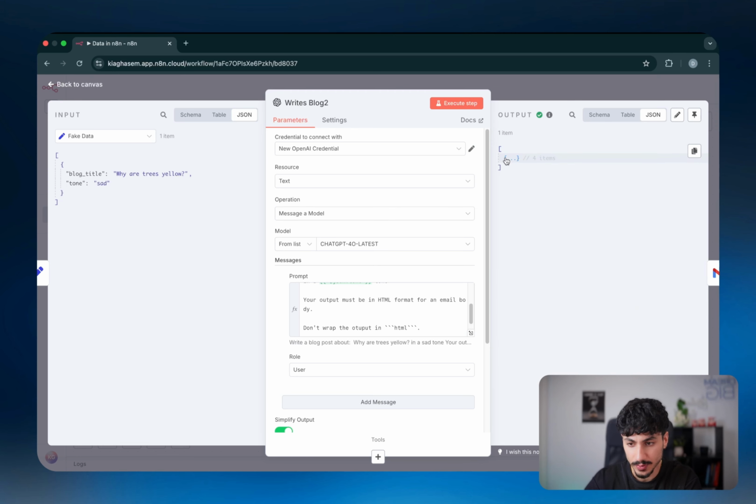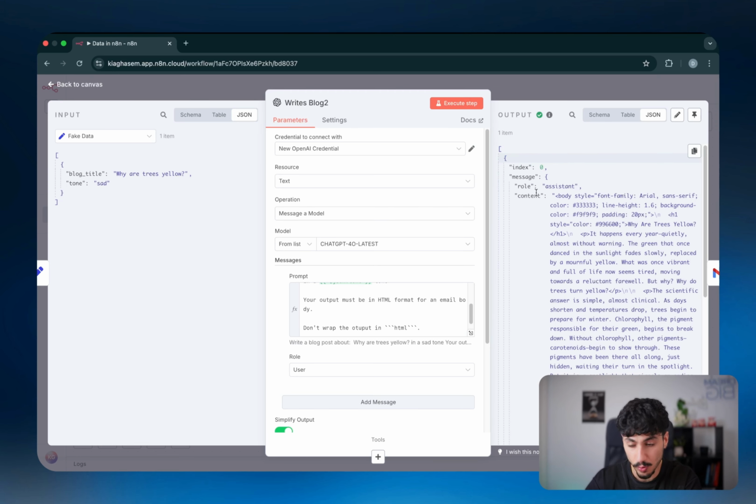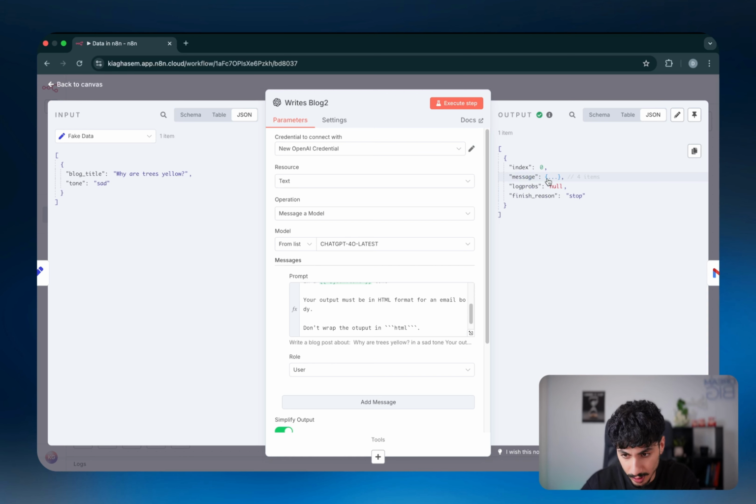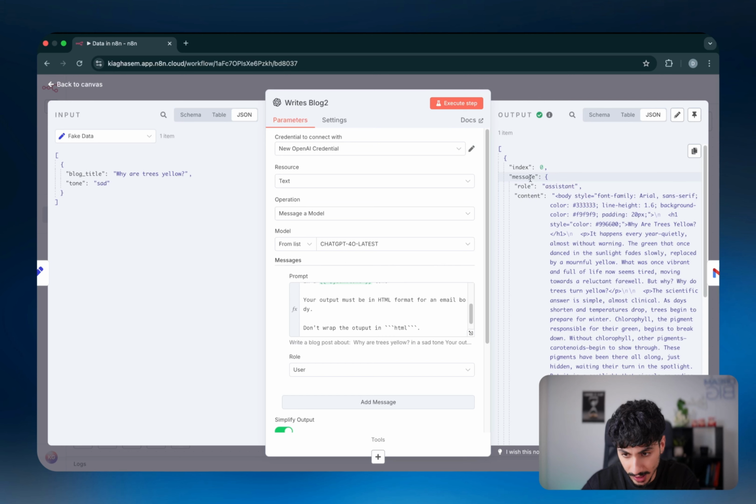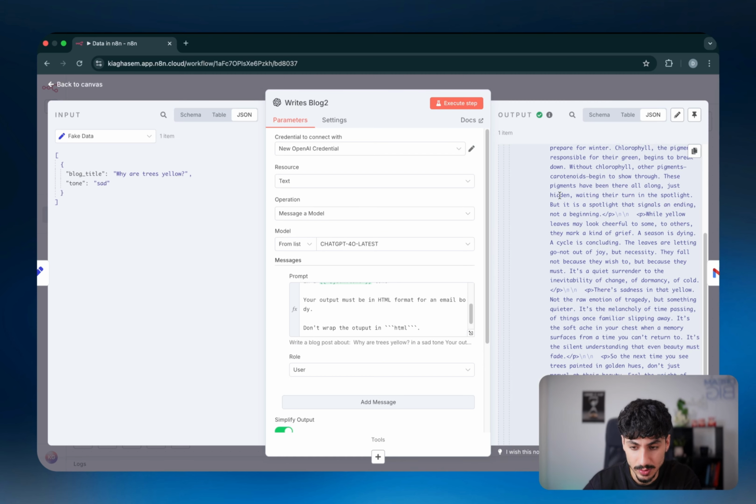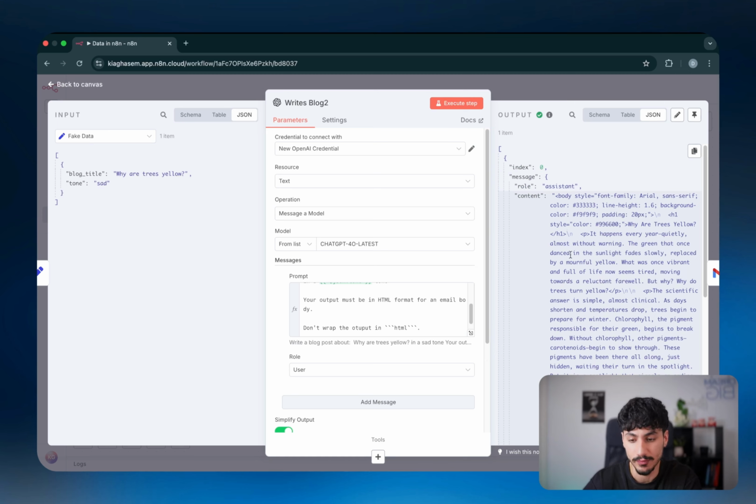which is an array of objects with one object inside it, or one item inside it. And that object has a bunch of key and value pairs. First one says index, which is a number. The second one is an object called message. As you can see, the way I know it's an object is because it starts with a curly bracket and it closes with a curly bracket. Now that object has 2 key and value pairs, or keys inside it. The first one is a string called role. The second one is a string called content. And this content is really all we care about. That's the response we got from the LLM.